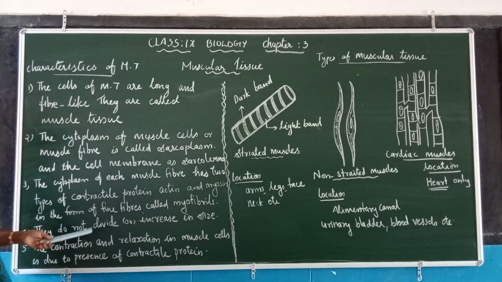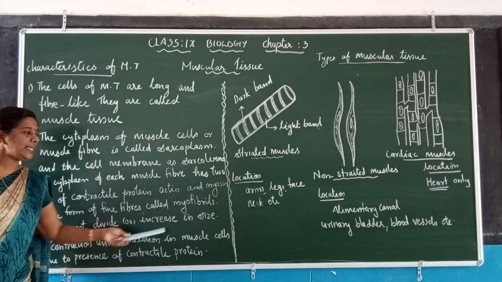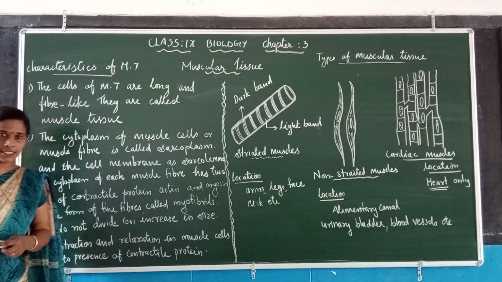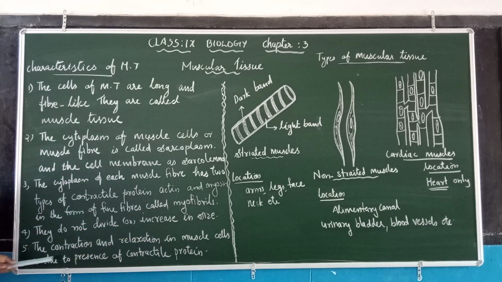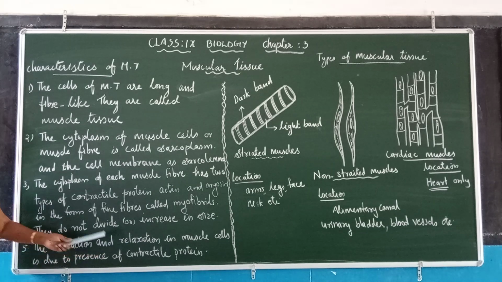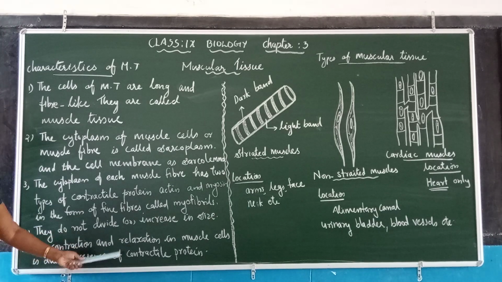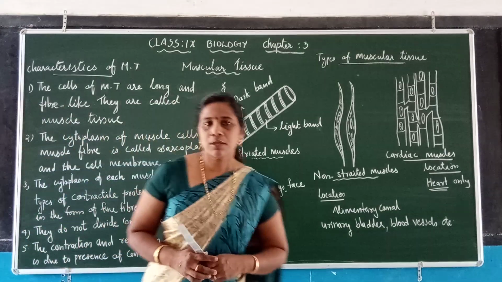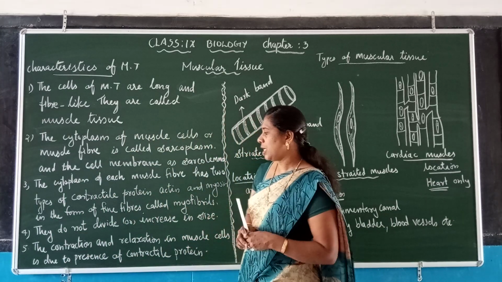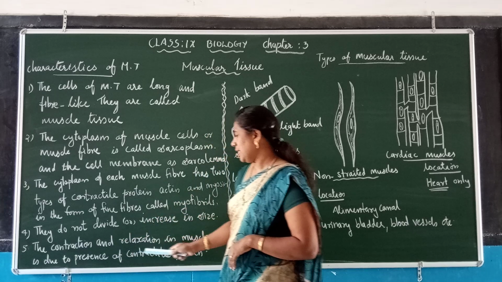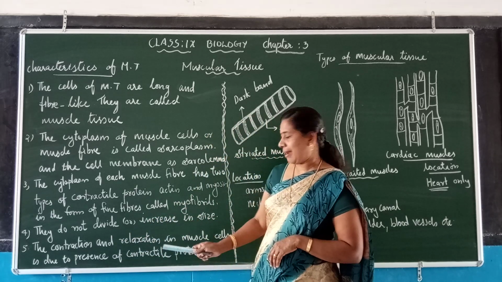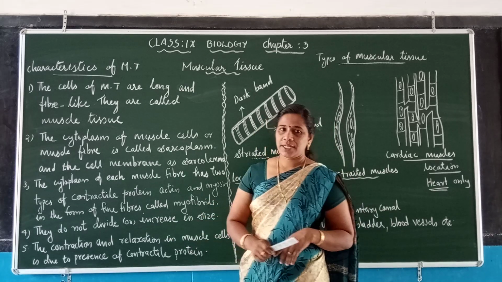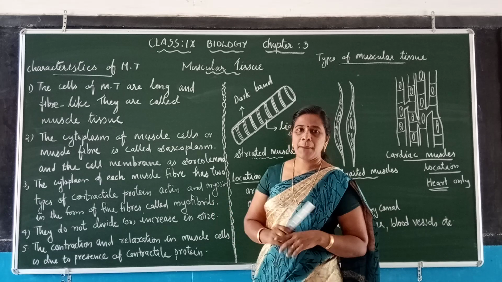The next very important point: they do not divide. That means muscle cells do not divide or increase in size. The last characteristic: the contraction and relaxation in muscle cells is due to the presence of contractile protein. Which is the contractile protein? Actin and myosin. Because of actin and myosin, the muscles can contract and relax.